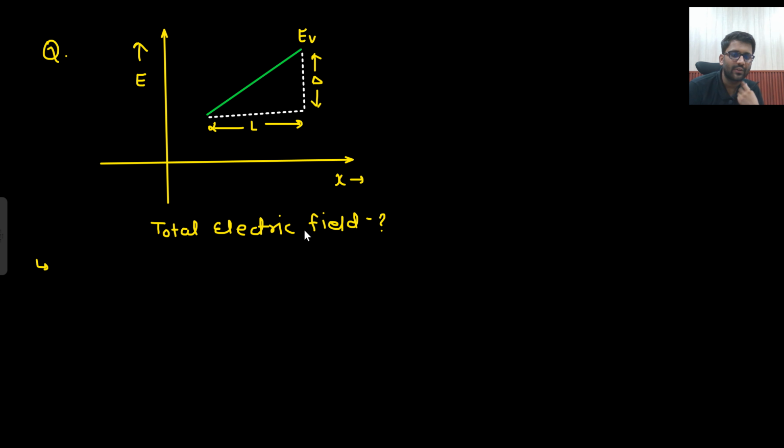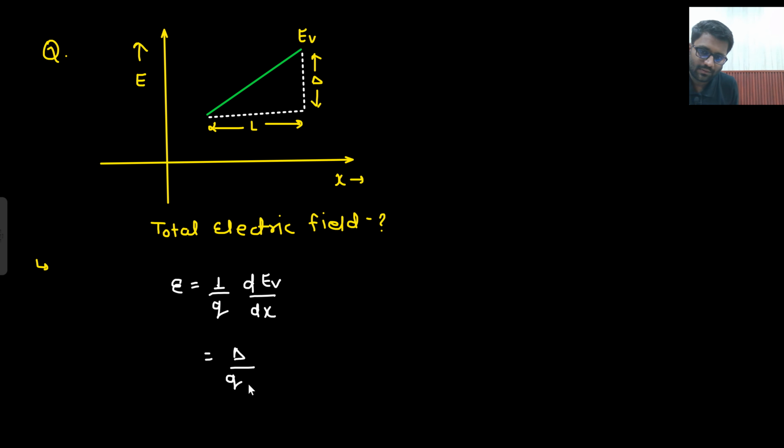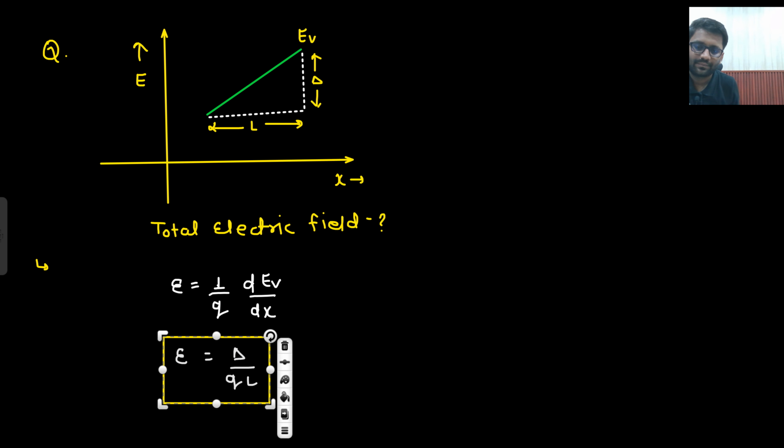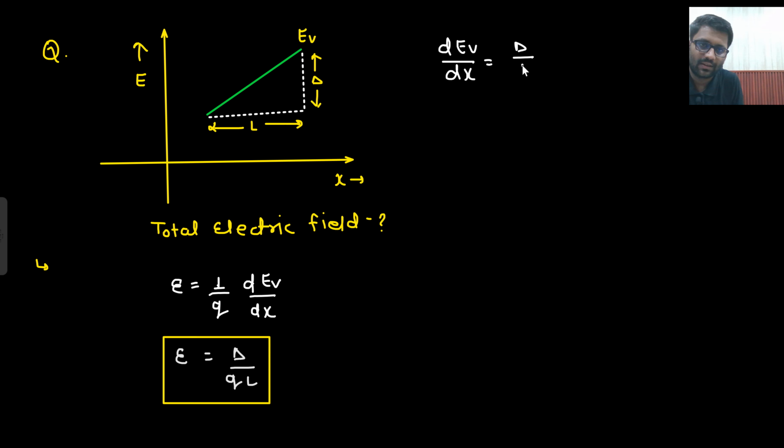Total electric field. Find out the total electric field. The valence band is given. It has this kind of slope. Electric field is equal to 1 by q dEV by dx. So what is the slope here? Delta by L. So what will be the answer? Right? Because the slope was dEV by dx. Here I can see the slope, that is delta by L. Okay, so if this is the slope, this is the answer.